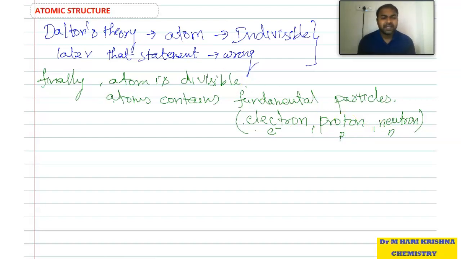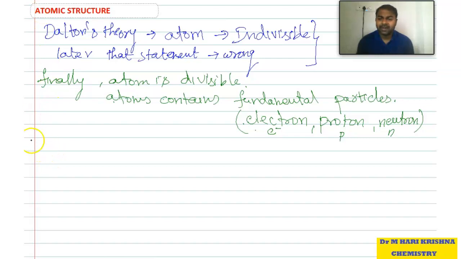Why are we calling these fundamental particles? Because these are stable, and mainly an atom contains electrons, protons, neutrons only. But along with these, some other particles are also present, but those particles are not that stable. So that's why we are not mentioning those particles, but we should know they exist.